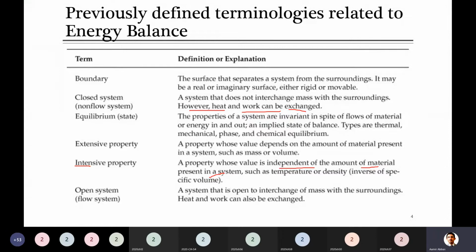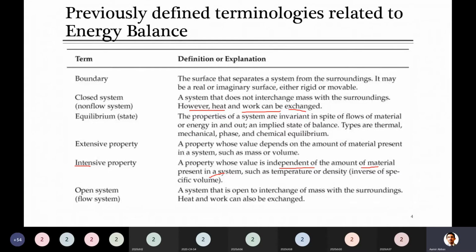So here you will see a lot of properties. Some are independent of the mass, some are dependent on the mass. Extensive is anything which is dependent on the amount of material, meaning the mass of material. For example, mass, definitely. If we take water, 1 kg, that's some amount. Now if I increase that amount to a larger value, for example 5 kg, its mass changes because I'm increasing the amount. So that property is dependent on the amount.